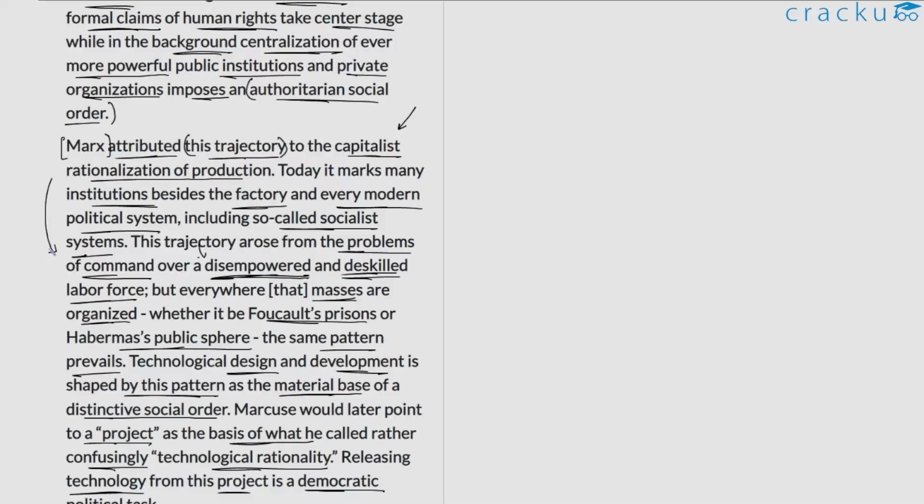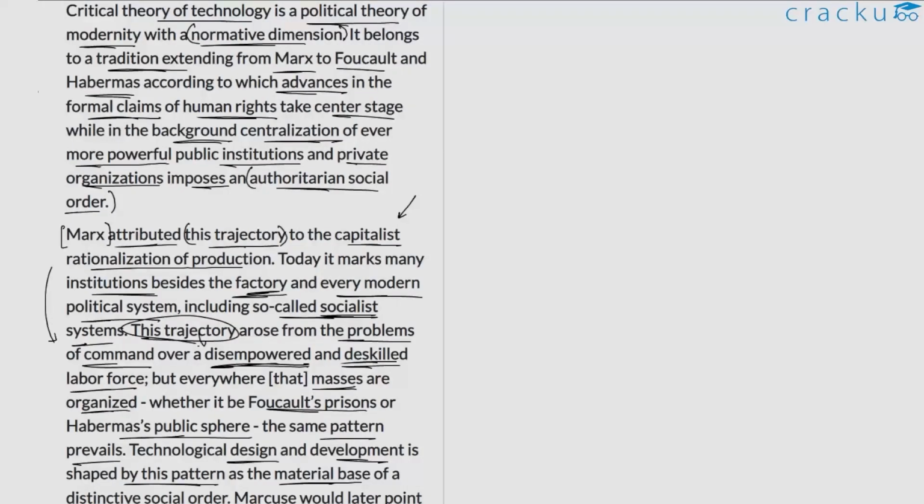So altogether, the intention here is to just highlight that this trajectory that we observed, the stuff that the author discussed with regard to critical theory of technology, is again, according to Marx, based on the concept of capitalist rationalization of production. So it's not just limited to factory, but also in socialist systems, according to him. So this is what he believes in, and we are just told about this particular concept. The author says that this problem that we come across, this trajectory, by this trajectory, he's talking about this marginalization of human rights and the centralization of power.